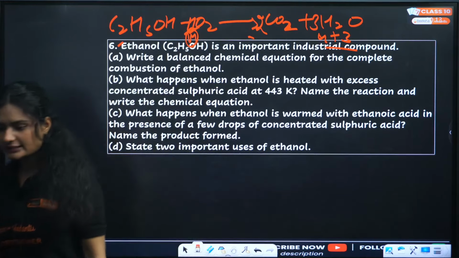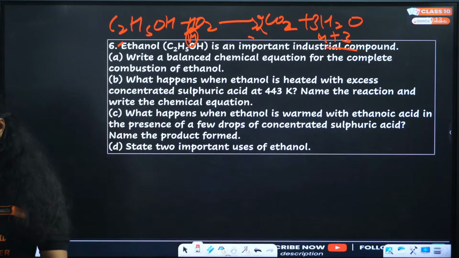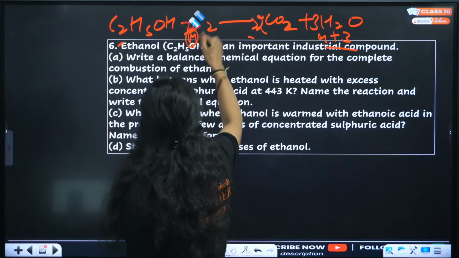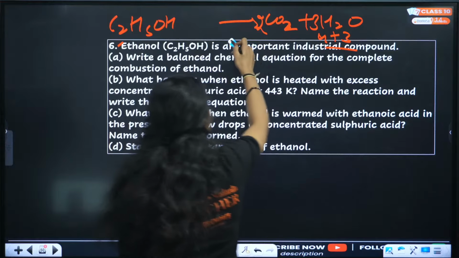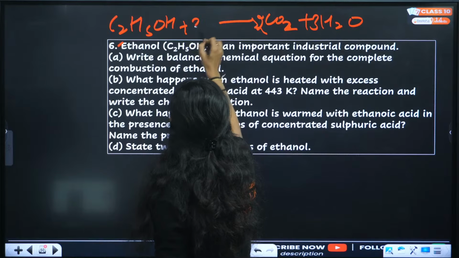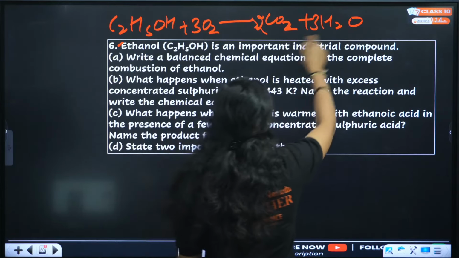The reaction was not like that. One second. Yes, 6 and 7, and now it is 7 also.